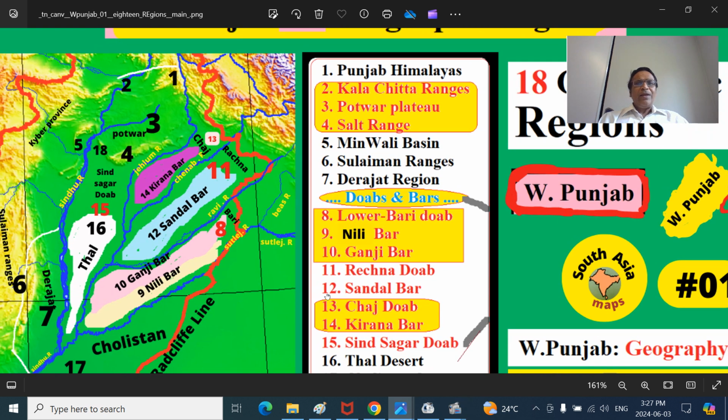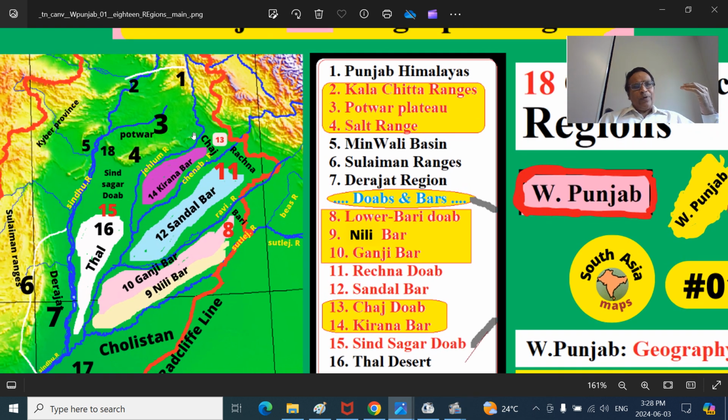The number 4 is the Potwar Plateau. The southern part is called the Salt Range Mountains. This is the rim of the Potwar Plateau, that rims the Potwar Plateau, that is the Salt Range here. Number 4 is the Salt Range. West of this is the Sindhu Nadi, Sindhu River, Darya Sindhu. Then there is a district called Mianwali district, that is essentially a plain, a basin. And the Mianwali Basin is number 5.